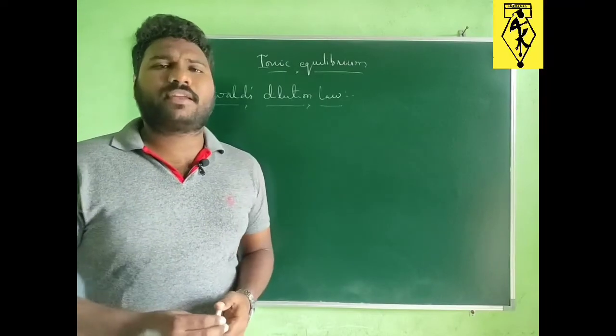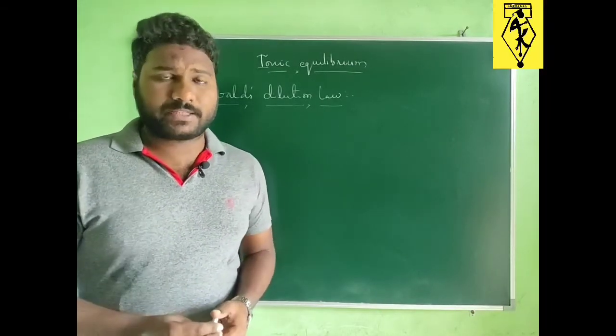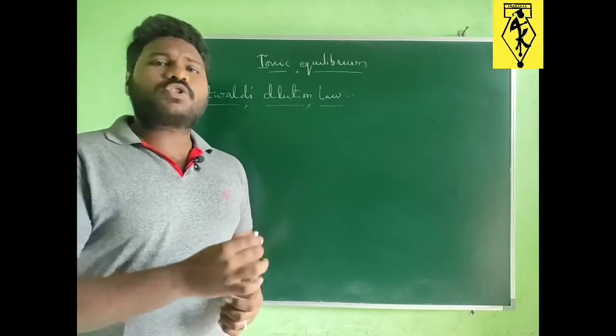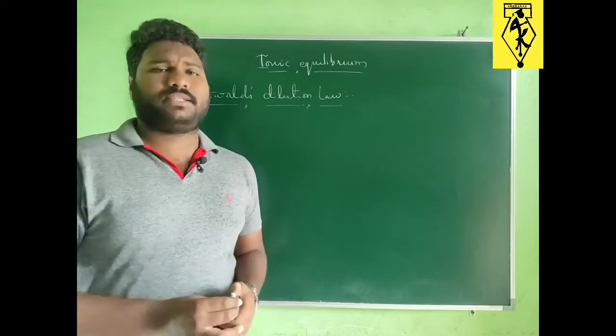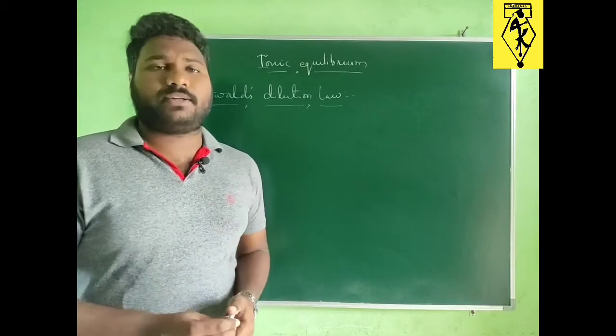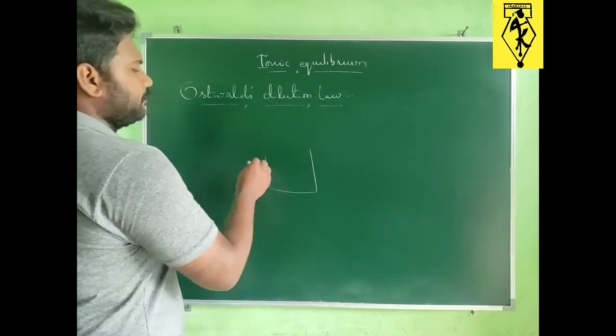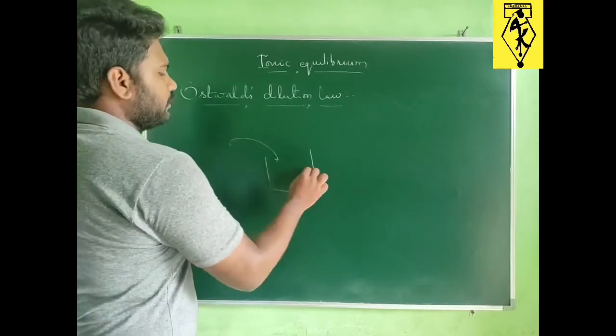According to Arrhenius theory of dissociation of electrolyte, when molecules of electrolyte are in solution, they continuously split into ions. Suppose I am taking some electrolyte and adding it to solution.